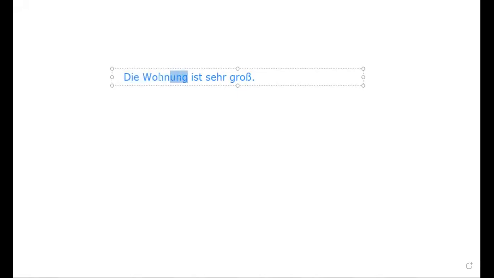So in this case, die Wohnung is in the nominative case, and with the help of this we are just describing the subject. For example, one more example: Die Blume ist schön. Die Blume means flower, ist means is, and schön means beautiful. So what I am trying to say in this sentence is that the flower is very beautiful.